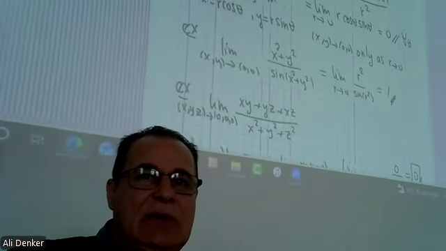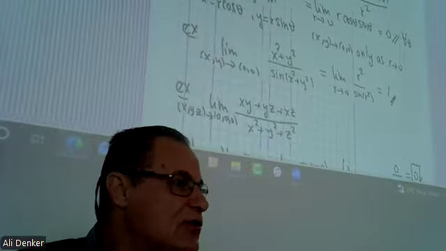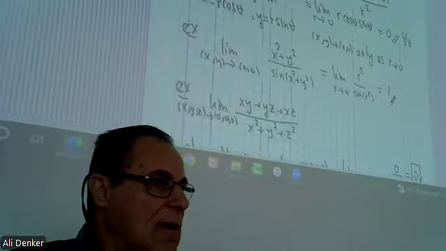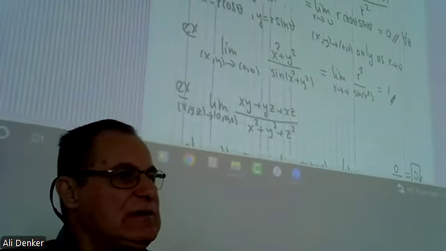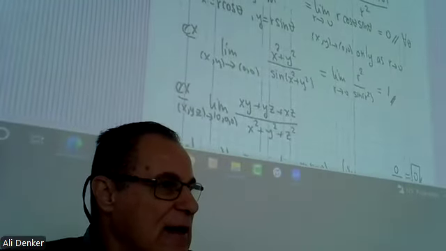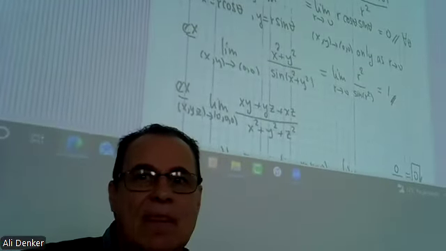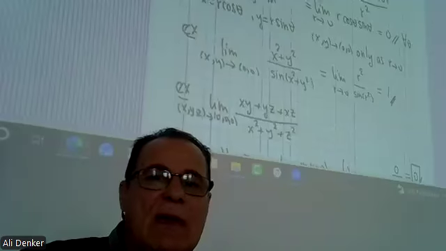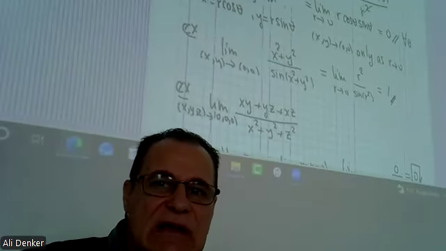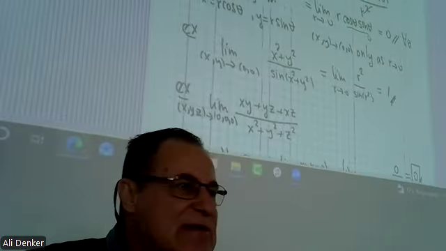Okay, the next example. Again, we have x squared, y squared. So I said, okay, let's use polar form. Substitute x equal to r cos theta, y equal to r sin theta, and write everything in r and theta form. And when r goes to 0, this cancels, so we have r cos theta sin theta.